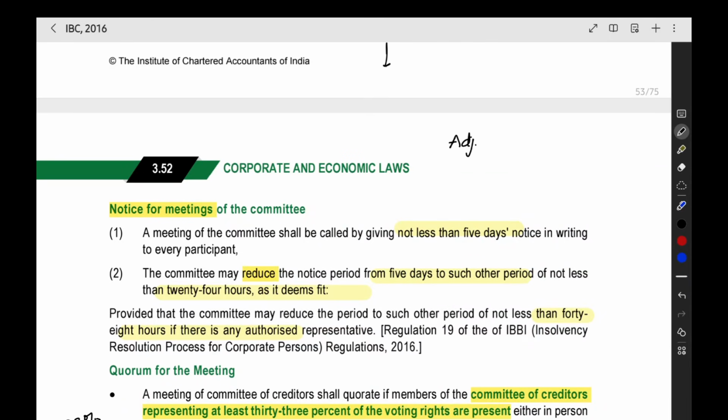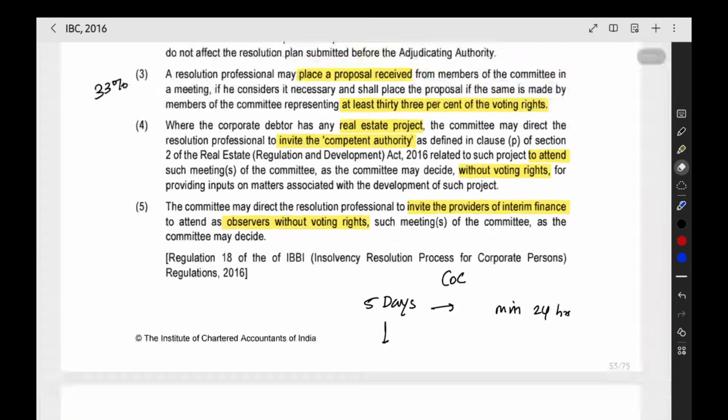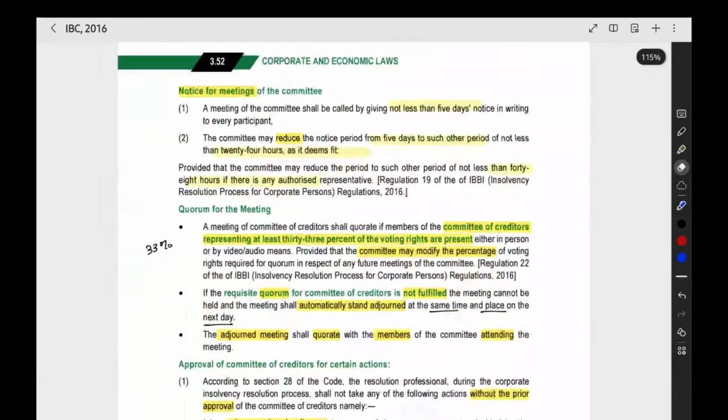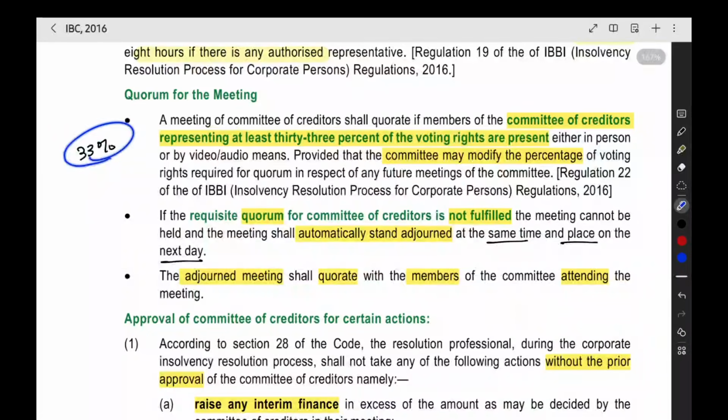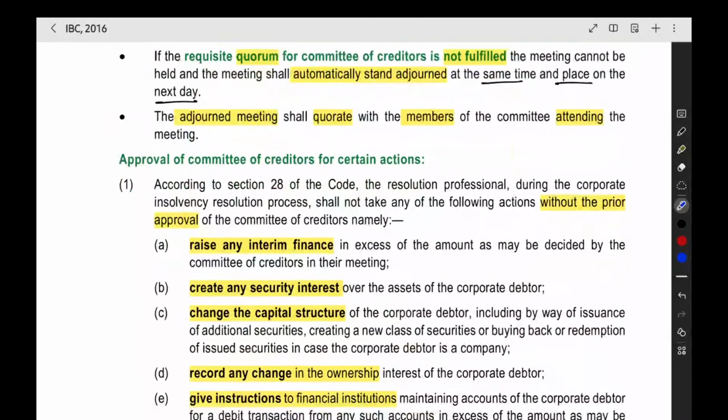So for the adjourned meeting, we will not check the quorum again. Whoever the members they will come and we will start the meeting. We will not check the quorum again. Now this is the quorum point. 33% people should be there. Adjourned meeting, we will not check the quorum again.